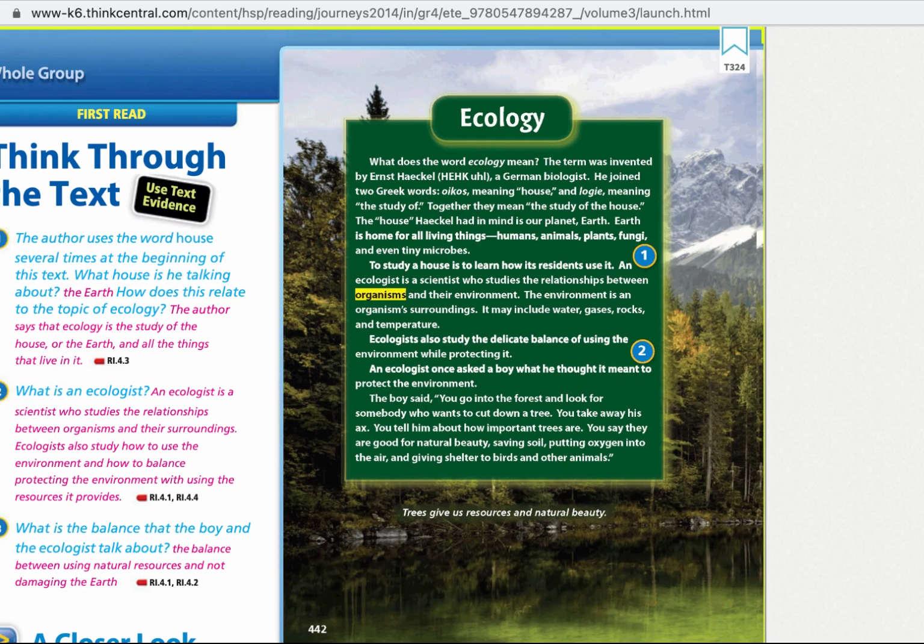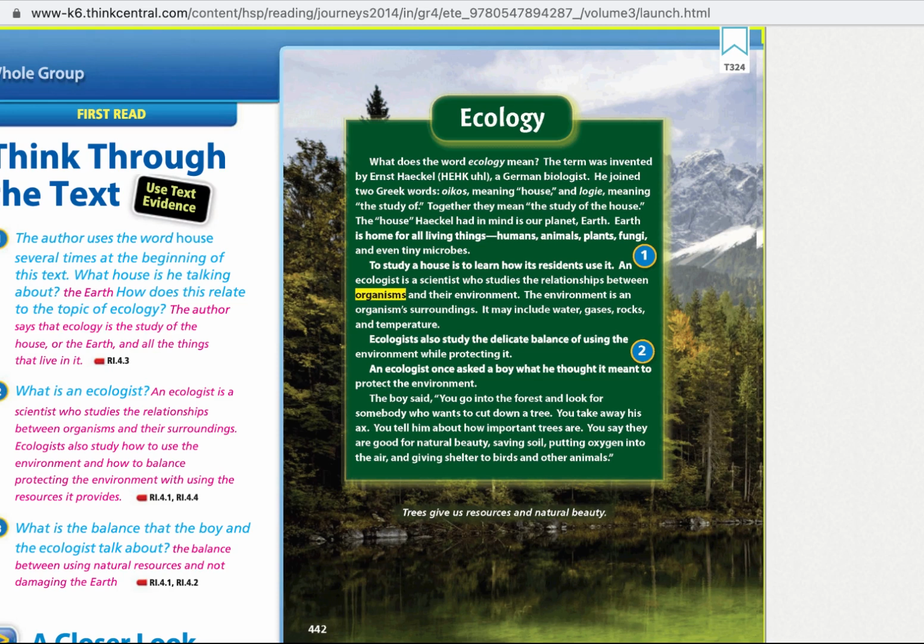Earth is a home for all living things: humans, animals, plants, fungi, and even tiny microbes. To study a house is to learn how its residents use it. An ecologist is a scientist who studies the relationship between organisms and their environment. The environment is an organism's surroundings. It may include water, gases, rocks, and temperature. Ecologists also study the delicate balance of using the environment while protecting it.